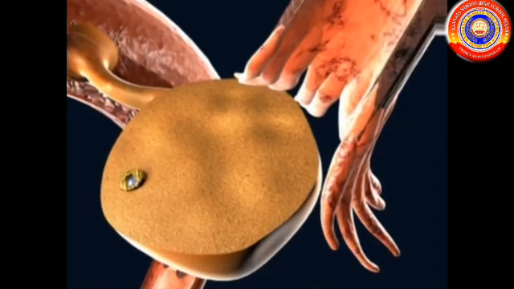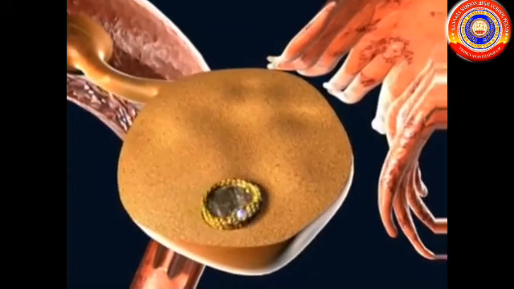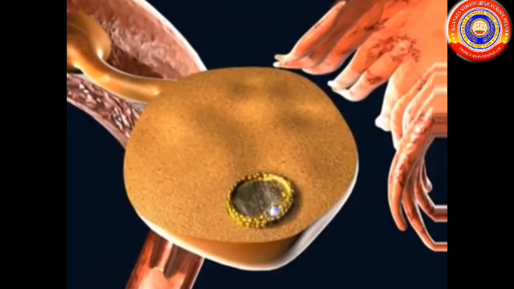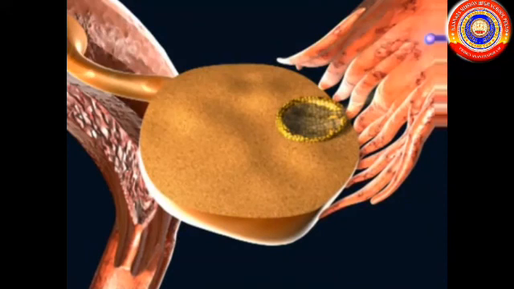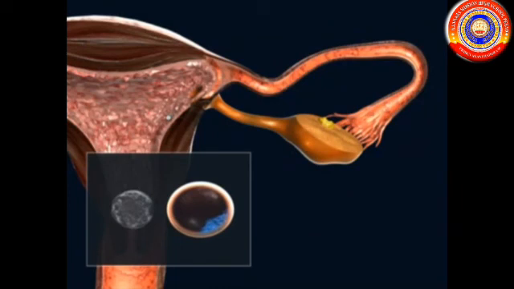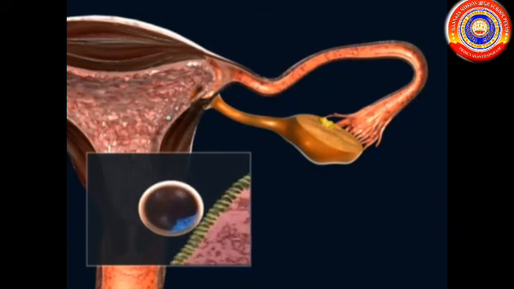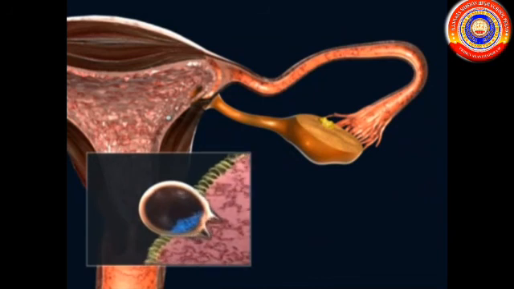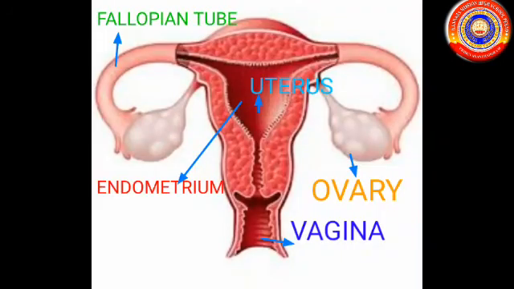The ovary produces ovum and female hormones. Second, the fallopian tube or oviduct carries ovum to the uterus. The fertilization takes place in the fallopian tube. The third part is uterus. The fetus completes its growth in uterus. The next part is endometrium. It is the inner layer of uterine wall. The fetus grows by adhering to the endometrial wall. The last part is the vagina. It is a part through which uterus opens out. The sperms are deposited here.